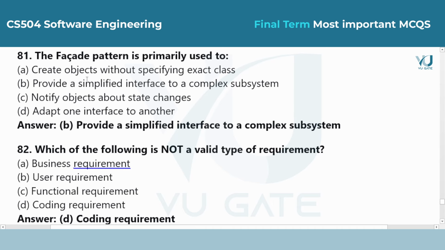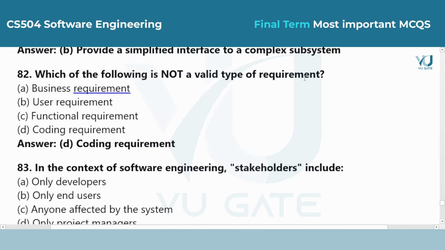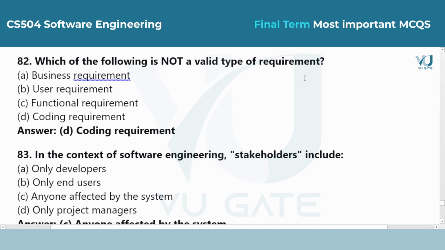Answer is option. Provide a simplified interface to a complex subsystem. A facade acts like a helpful assistant. It takes a complicated set of classes and provides one simple set of commands for the user to interact with. Question 82. Which of the following is not a valid type of requirement?